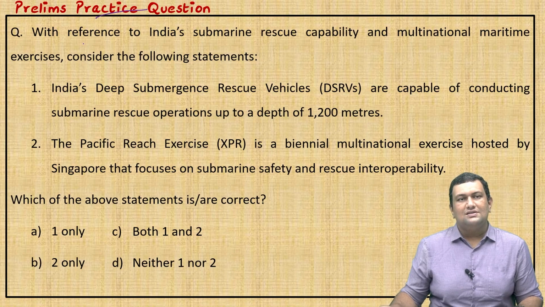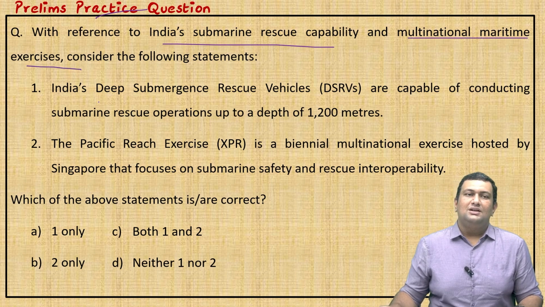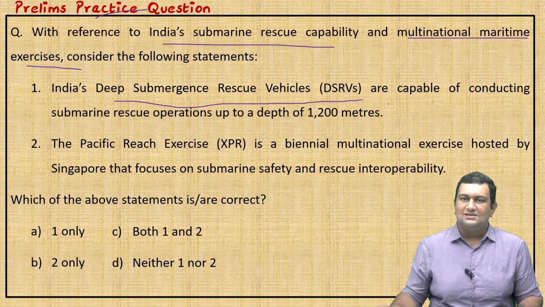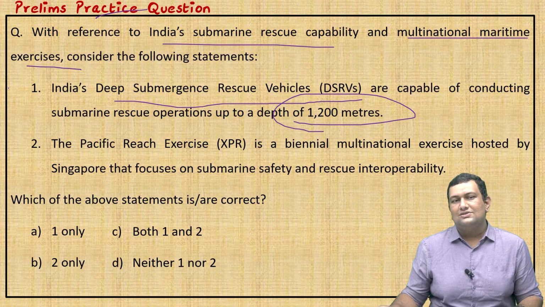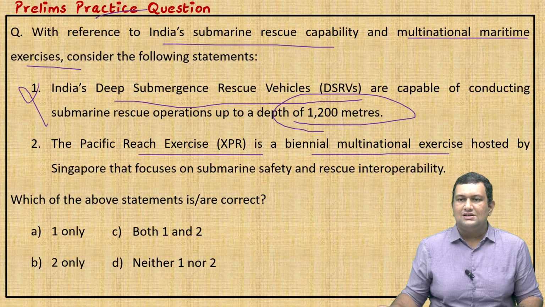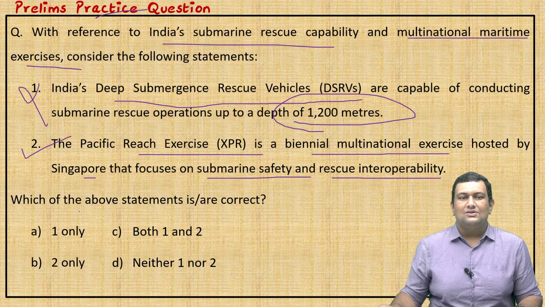The first question: with reference to India's submarine rescue capability and multinational maritime exercises, consider the following statements. India's deep submergence rescue vehicles are capable of conducting submarine rescue operations up to a depth of 1200 meters. So this is an important word here. So this is incorrect. Second, the Pacific Reach exercise is a biannual multinational exercise hosted by Singapore that focuses on submarine safety and rescue interoperability. Yes, this is correct. They are asking which of the statements are correct, so the answer will be option B, 2 only.